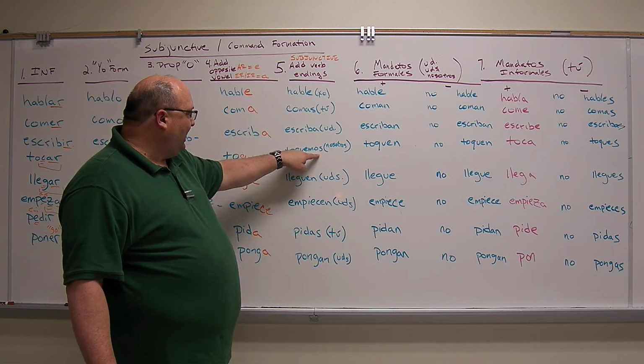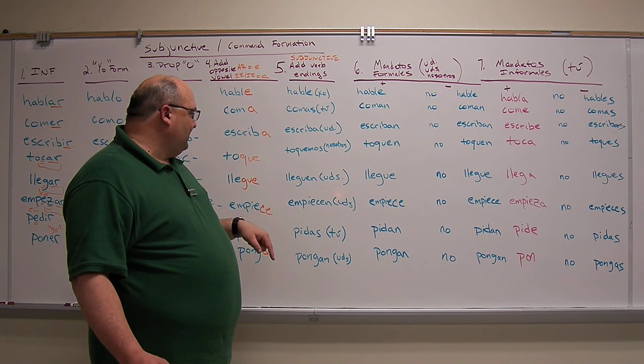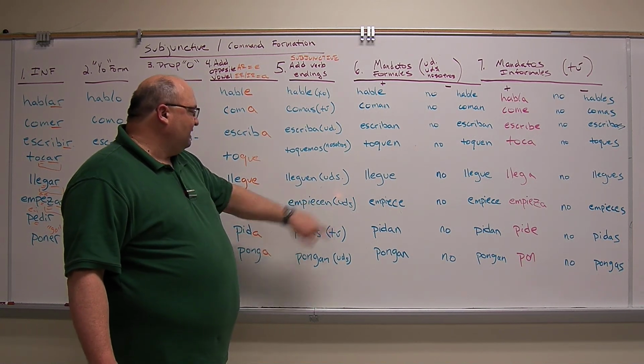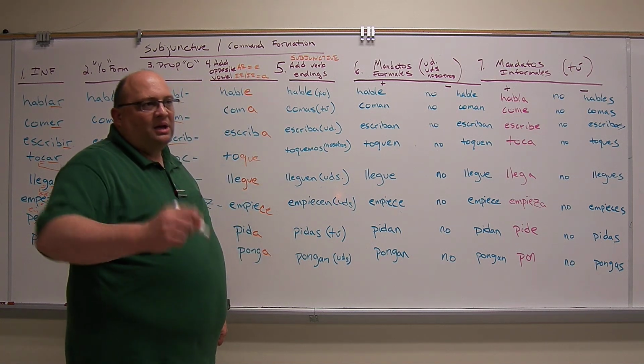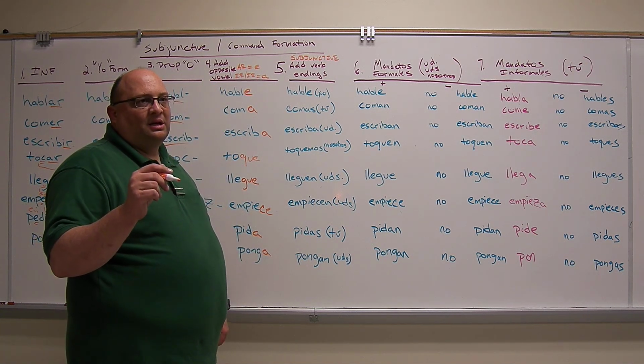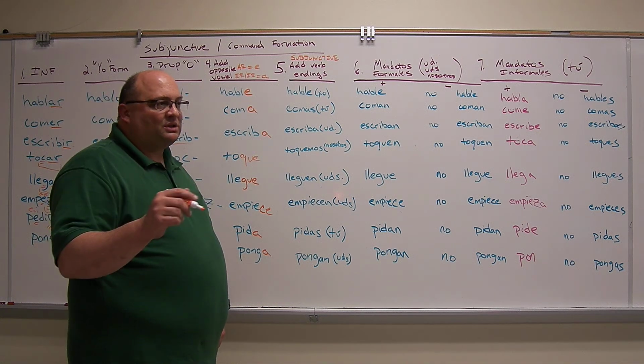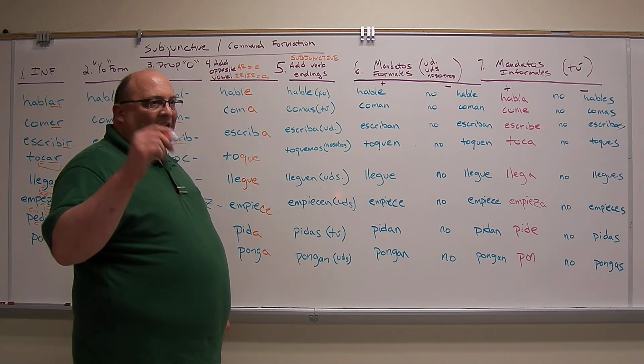Nosotros is going to have our emos ending or our amos ending, which depends on what it is. And then ustedes will have the en ending. So we conjugate it as we normally would. Es importante que yo hable. Es importante que tú hables. Es importante que nosotros hablemos. Es importante que vosotros habléis.